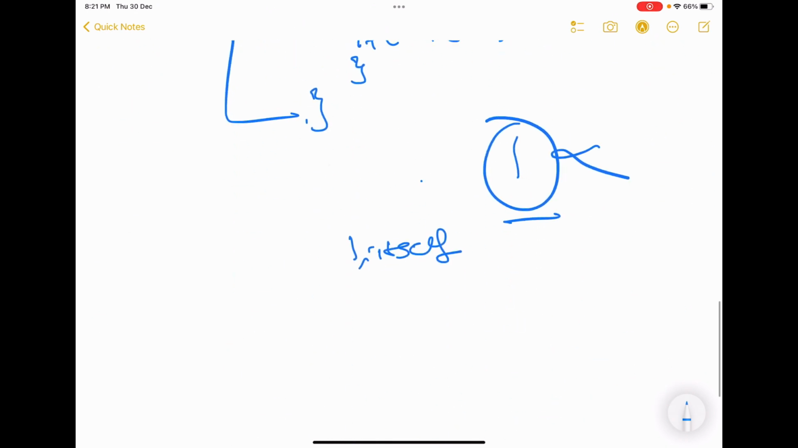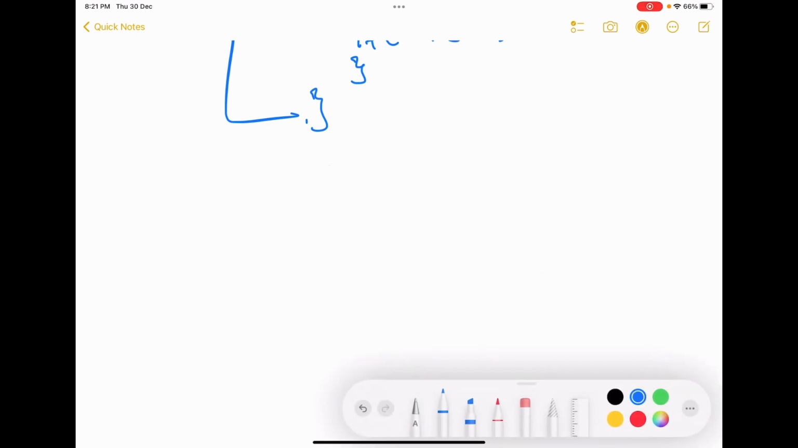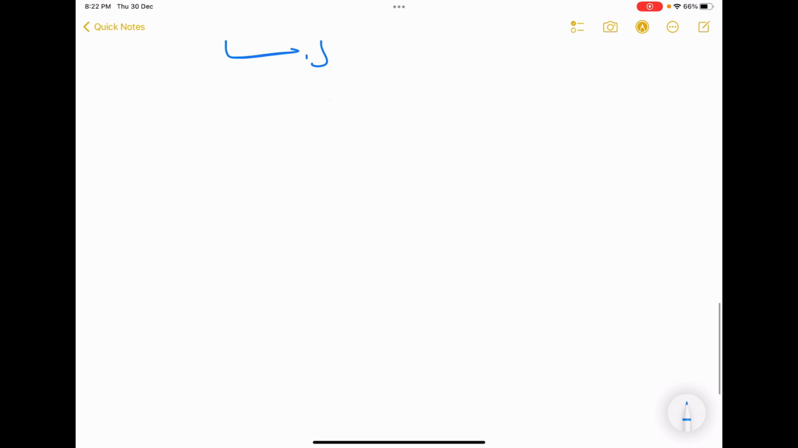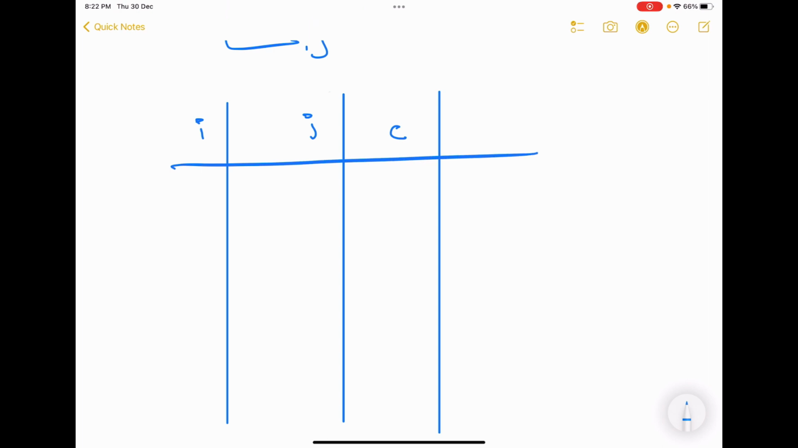Now let's trace my prime number program. This is very important for you to understand for 2 reasons. First, this is a complicated for loop, and second, this is a nested for loop. Okay, let's start. This is my i, these are my values for i, these are my corresponding values for j, and this is the corresponding value for c. What happens with c?